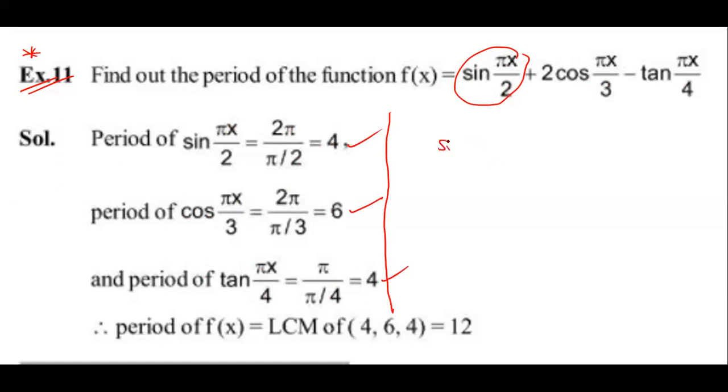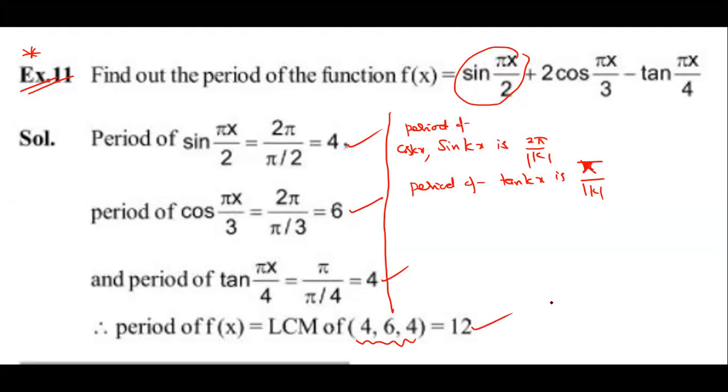Otherwise, write down. What is the period of sin kx? 2 pi by k. So the period of tan kx is pi by modulus of k. So please remember. Now take the LCM. What is the LCM of 4, 6, 4? 12. That is the answer.